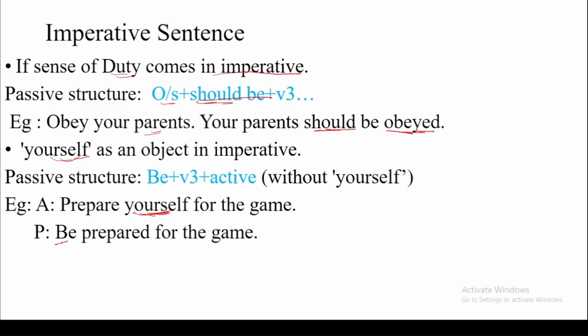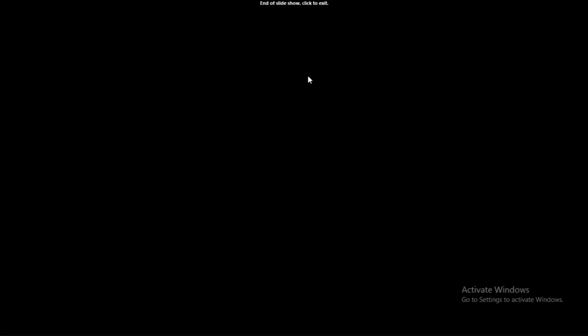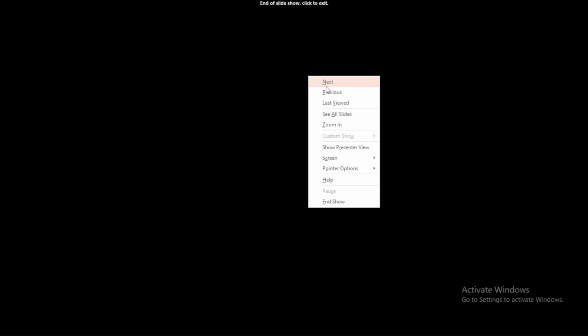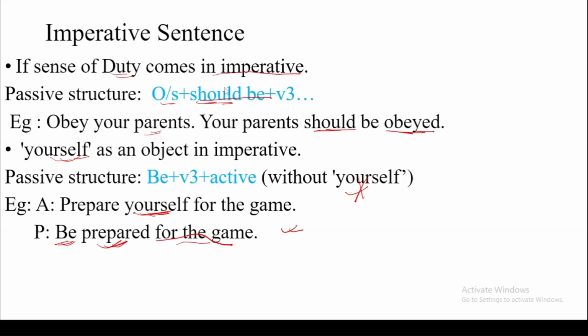First, we write be, then the past participle, then the remaining active statement, for the game. We don't mention yourself. So this is the last rule.